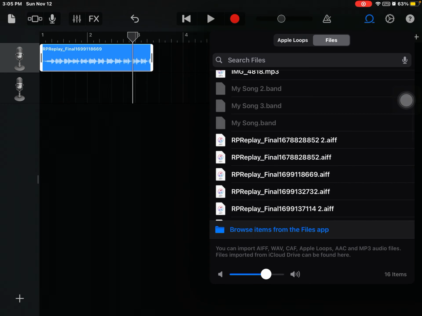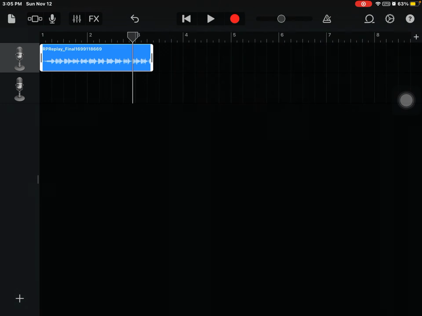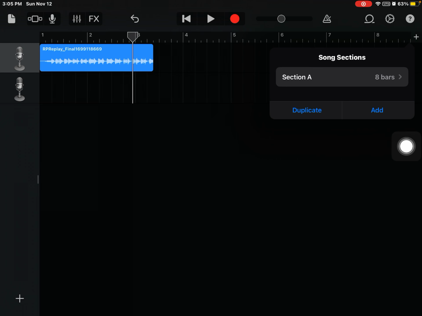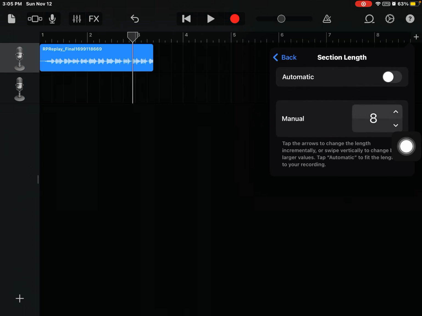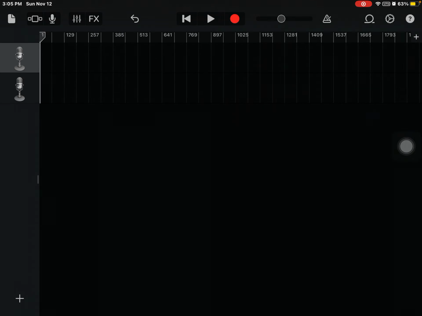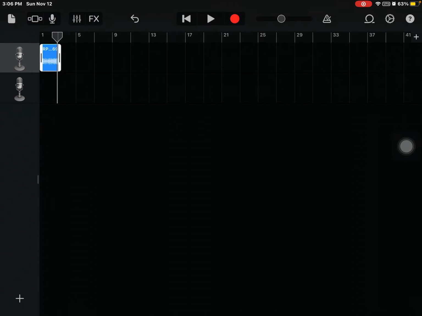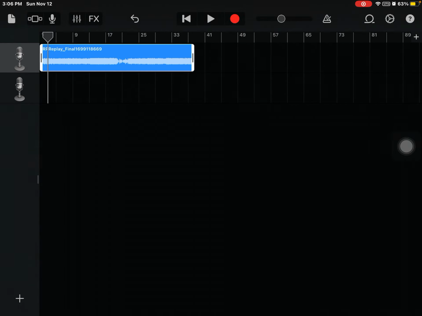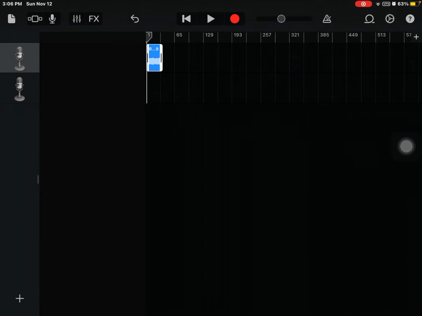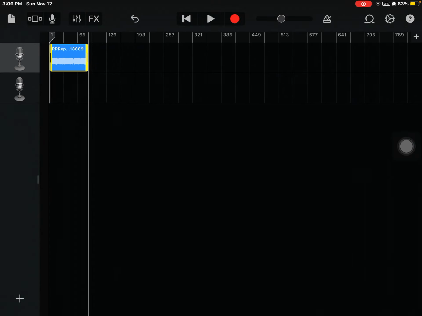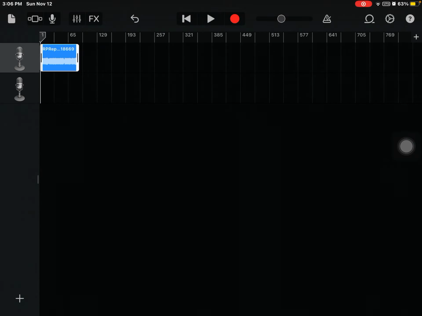Yeah, if your song isn't long enough, you're just going to click the plus on the side, and then click on the bottom. Then you're just going to slide it up as much as you need. But it only goes up to 2,000. Yeah, so I'm going to need to zoom in because this looks like an atom, because it's like a pixel wide. It's only that long.